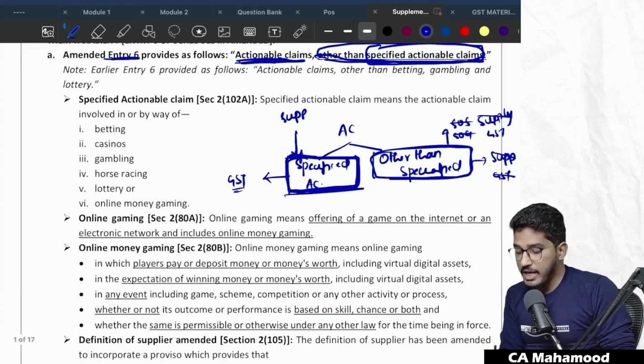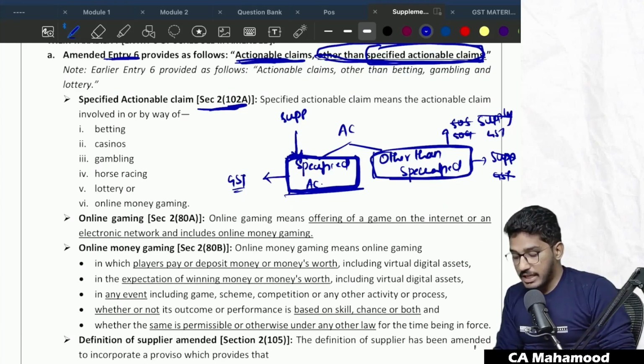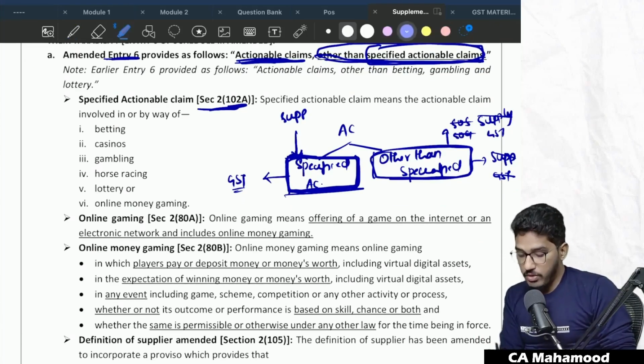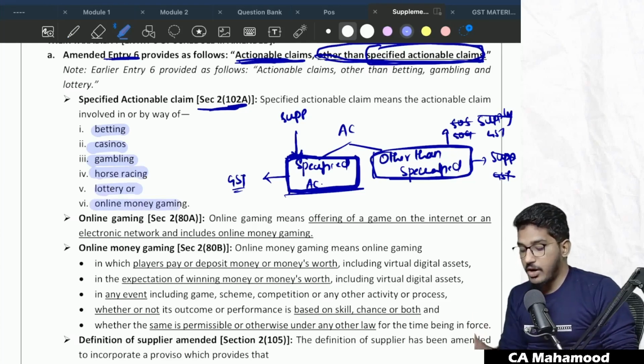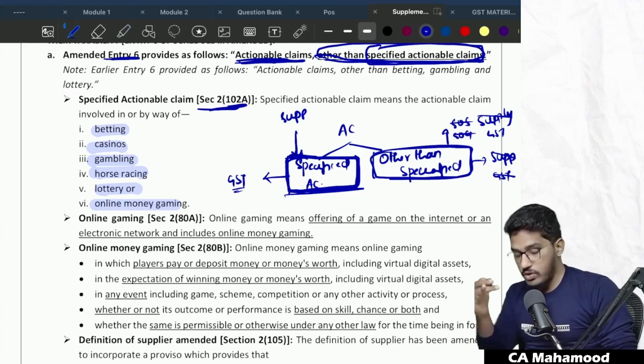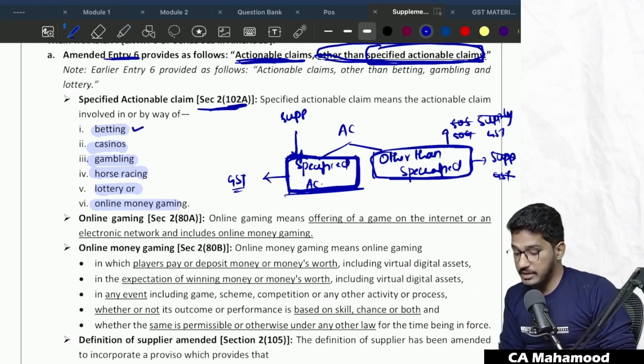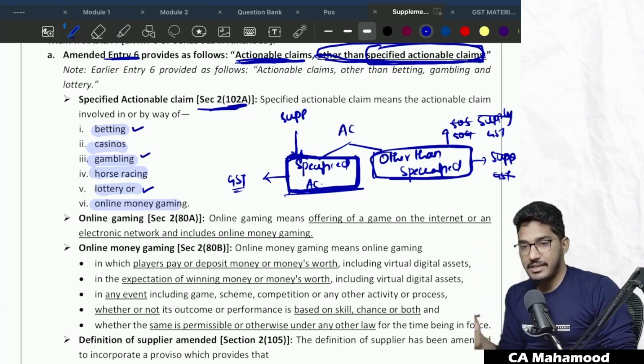They have defined it in section 2 clause 102A, which says specified actionable claim means the actionable claim involved in or by way of betting, casinos, gambling, horse racing, lottery, money, online money gaming. If you remember the old provision, they said actionable claims other than betting, gambling, lottery. Now they have extended that list.